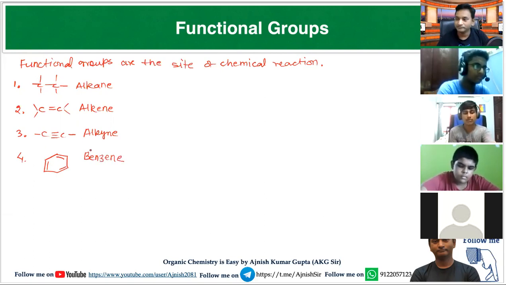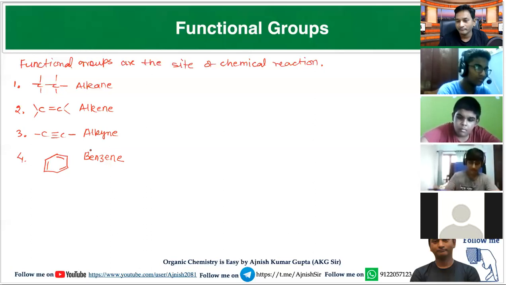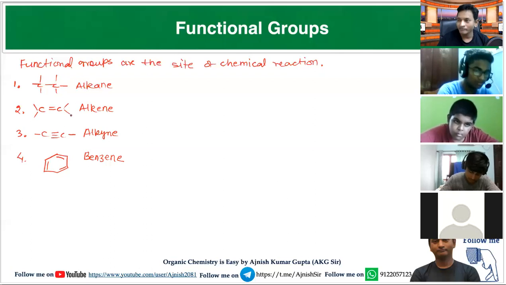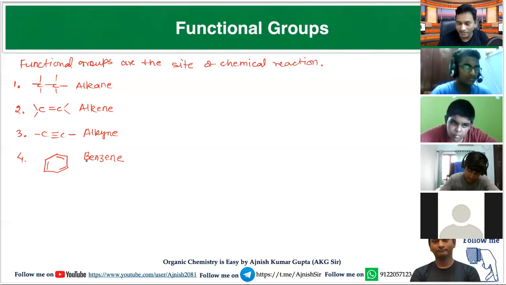Write it down. Compound with carbon-carbon single bond is called alkane. Compound with carbon-carbon double bond is called alkene. Compound with carbon-carbon triple bond is called alkyne. And a six-membered ring with alternate double and single bonds is called benzene.